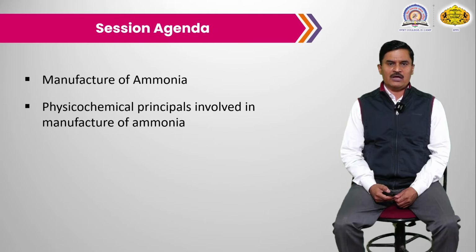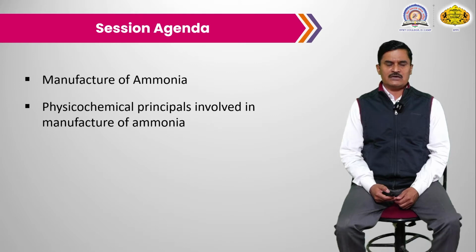So manufacture of ammonia requires different things, like raw material, then converter and oxidation tower. All these points are discussed in the first point, that is manufacture of ammonia. Then the second point is the physico-chemical principles involved in the manufacture of ammonia. So different conditions like temperature, pressure and concentration of the reactants are discussed in the second point.